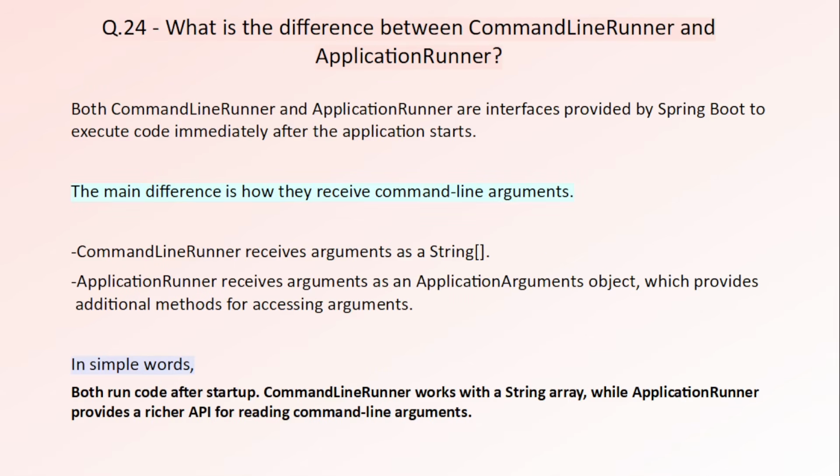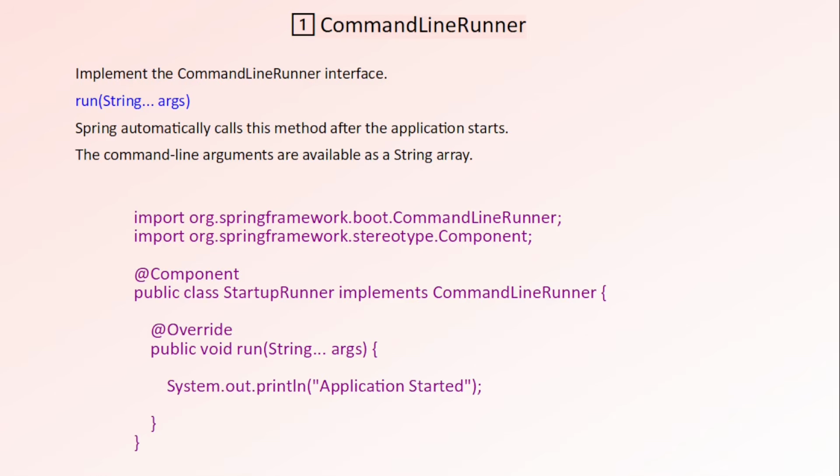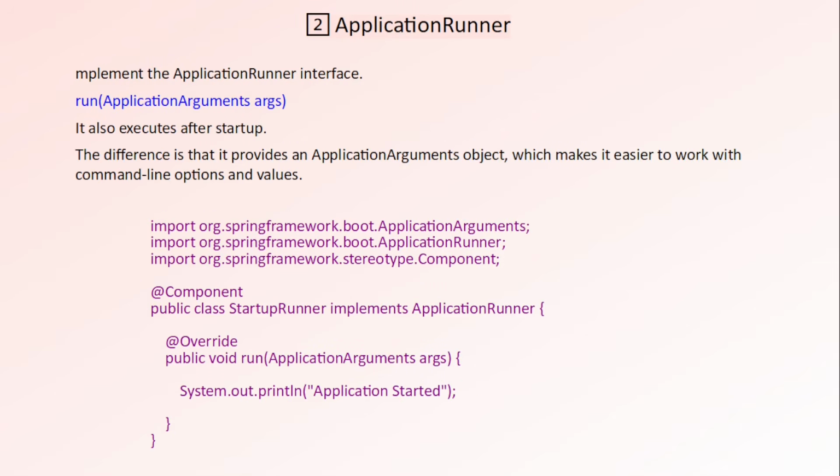What is the difference between command line runner and application runner? Sometimes after your application starts, you want to perform some startup task. For example, loading initial data, creating default users, checking a database connection, or printing startup information. So Spring Boot provides two interfaces for this, command line runner and application runner. Now the interesting part is that both are executed automatically after the application starts. The main difference is how they receive command line arguments. Command line runner receives them as a simple string array, and application runner receives an application argument object which provides additional methods for working with command line options.